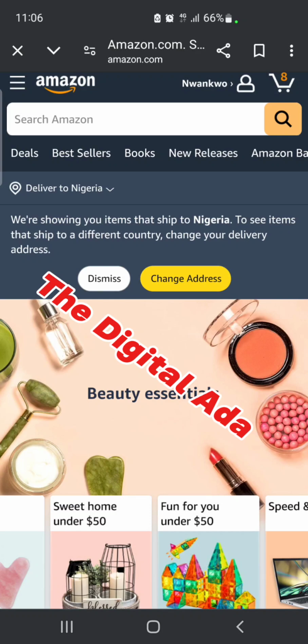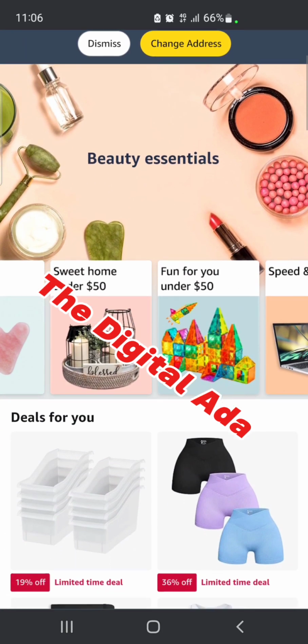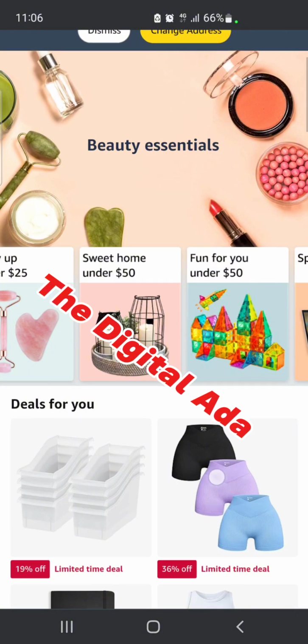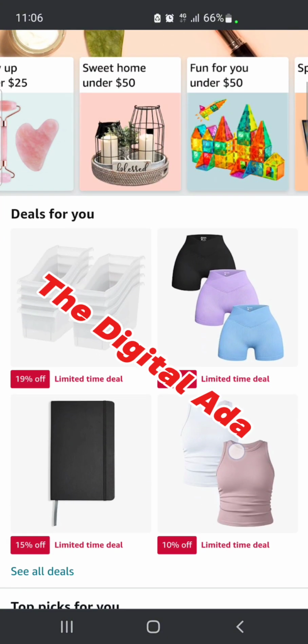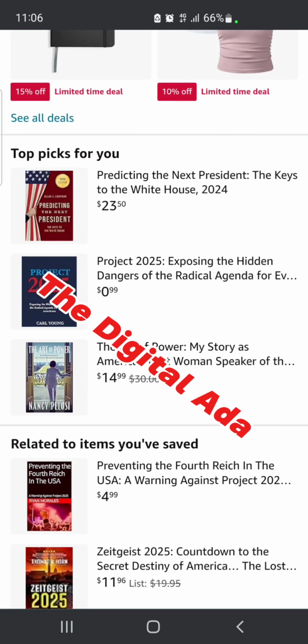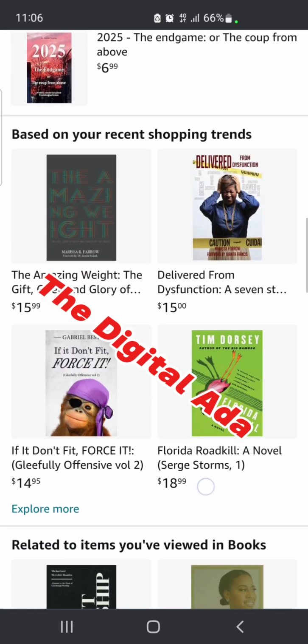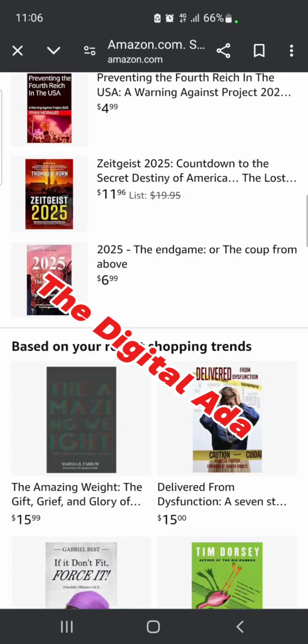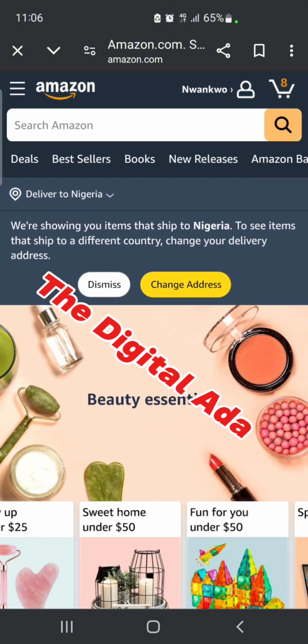So here we are. Here are things you can get on Amazon. As you can see, this is clothes. I think this one is a power bank. Here are books. Okay, here are books. I think the reason I'm mainly seeing books is because this is somewhere I visit often, but you can get so many things on Amazon.